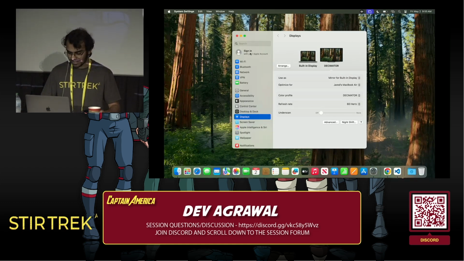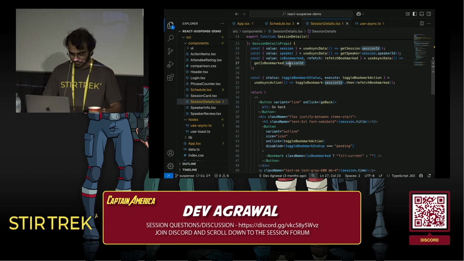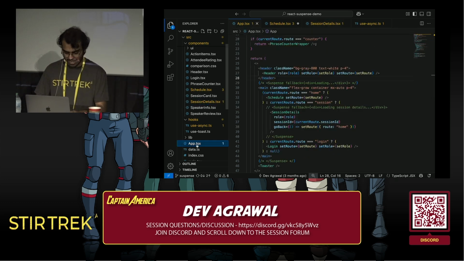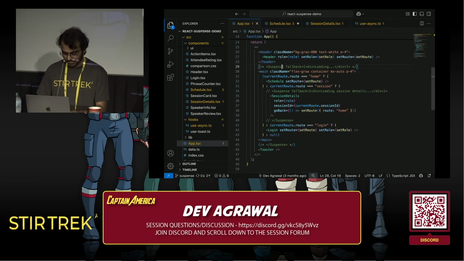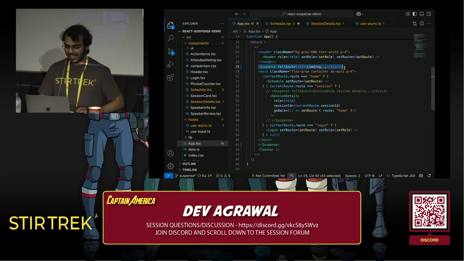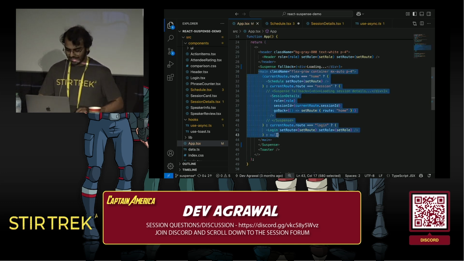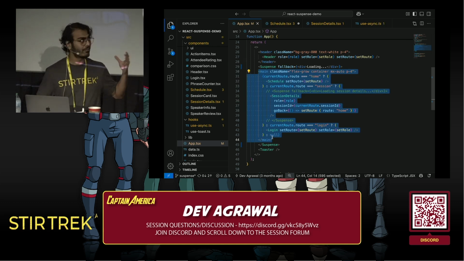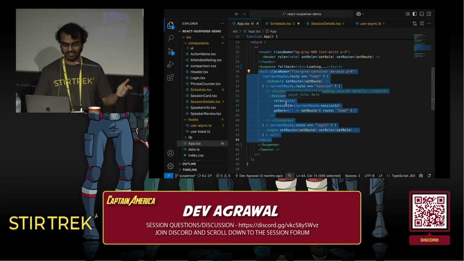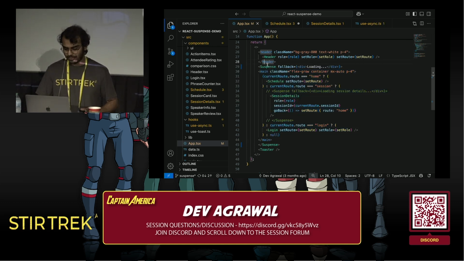So let's hop back into our code right here. Go back to our app and bring back the suspense fallback here. So we can take any part of our UI. In this case, we're taking this entire main, all the UI in here, which is basically our entire app. And we're wrapping it with this suspense component and providing it this fallback. What does this do?